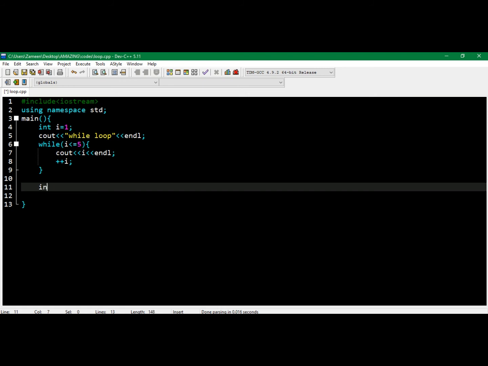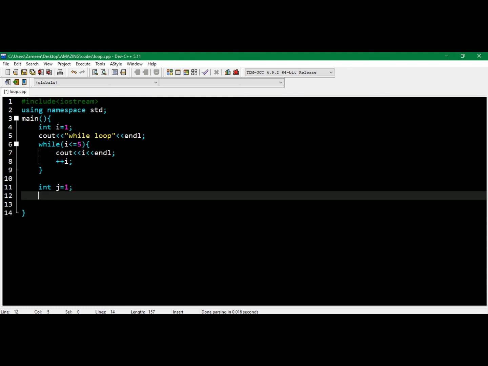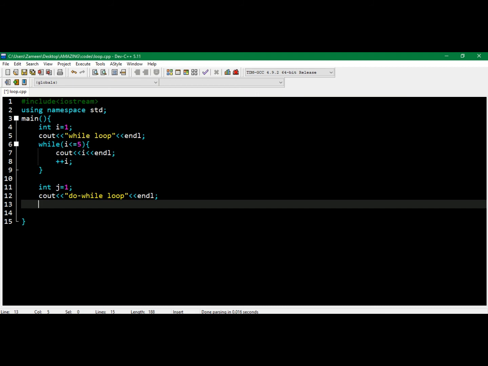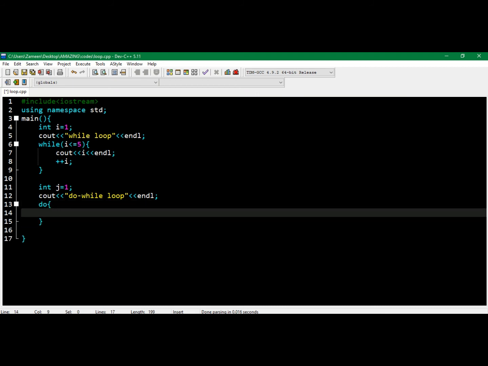Now let's take another integer variable for do while loop. Integer j is equal to 1. So do, first it has to print the statement of our block of code.